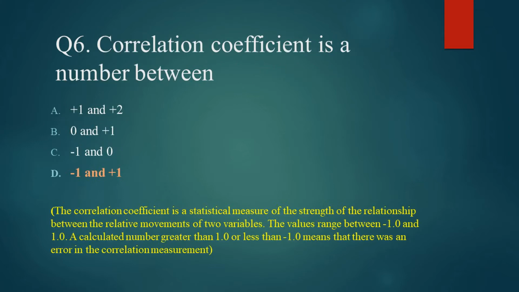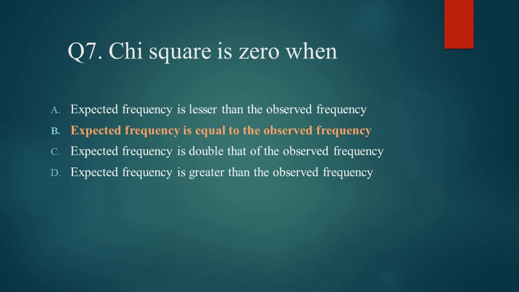The correlation coefficient is a statistical measure of the strength of the relationship between the relative movements of two variables. The value ranges between -1 and +1. A calculated number greater than 1 or less than -1 means that there was an error in the correlation measurement. So option D, -1 and +1 is the right option. Question number 7 is, chi-square is 0 when? So option B says expected frequency is equal to the observed frequency is the right answer.